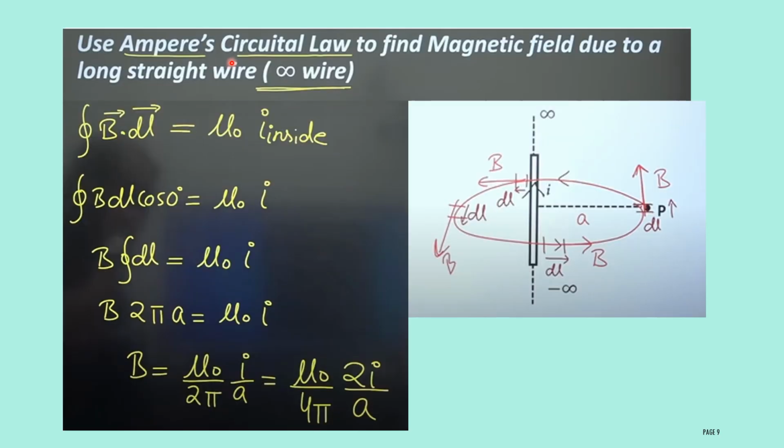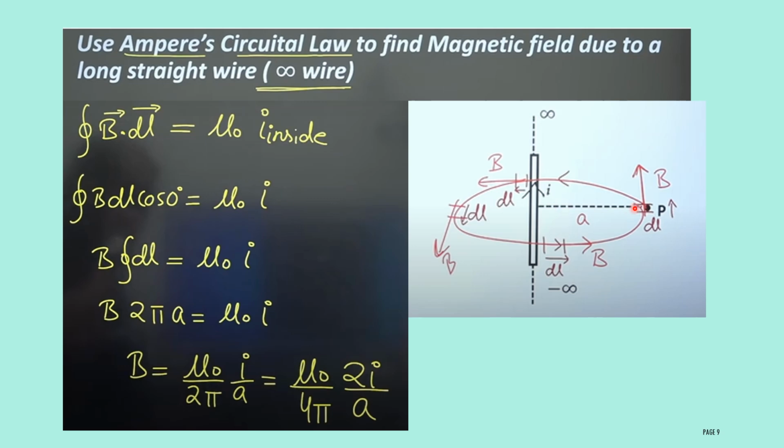Use Ampere's circuital law to find out the magnetic field due to a long straight wire. Here you have to calculate the magnetic field at a point P due to a current carrying long straight wire. You don't know the length of the wire, this is a long straight wire. Then this is the point P at a distance a from the wire. Here consider this distance as the radius. Then construct a circle. Then the radius will be a.